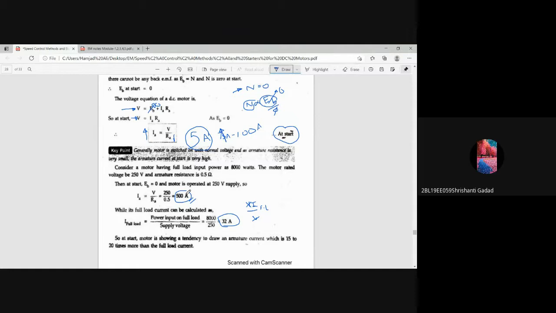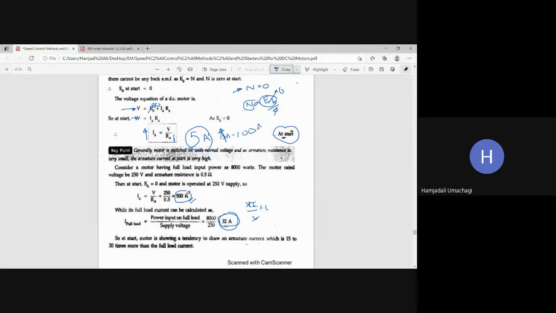No, sir. It is a dangerous value. So in order to protect the motor from the high starting current, the safe current value or full load current value is simply 32 ampere, but the motor is drawing 15 to 20 times greater current than the full load current value.